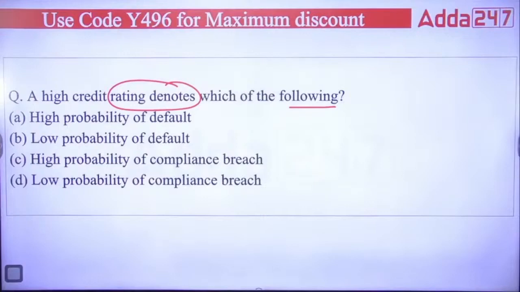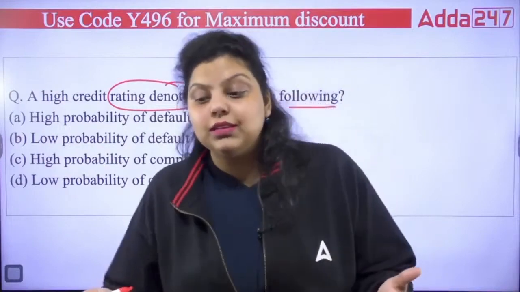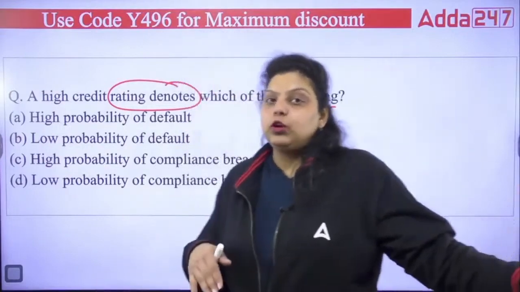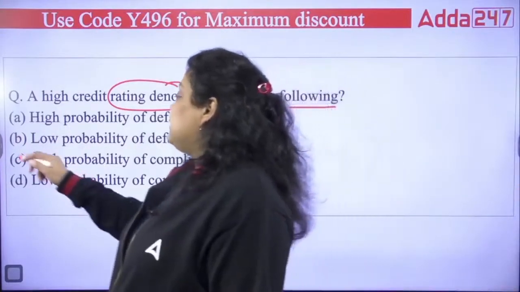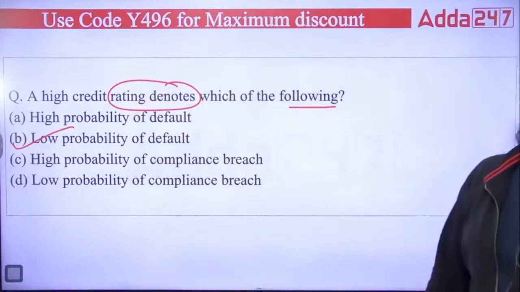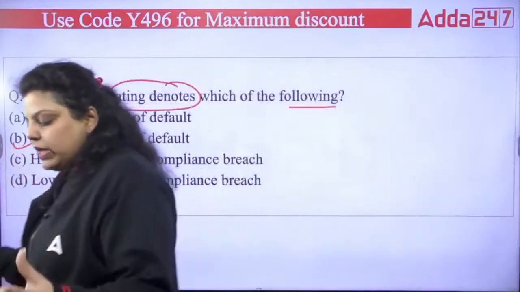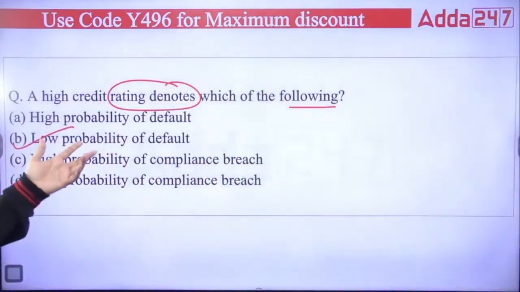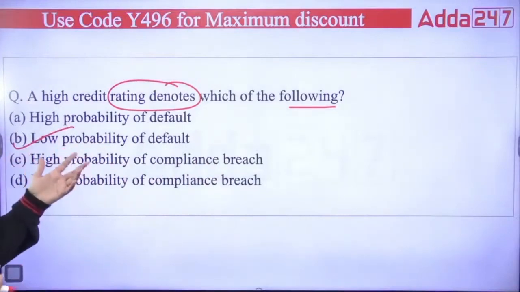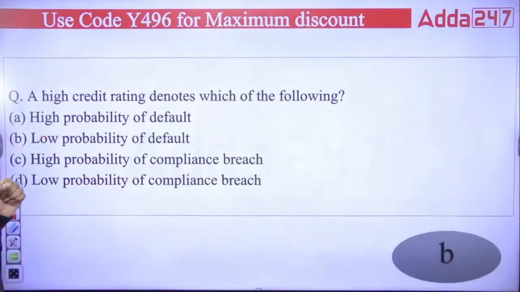If you have a high credit rating, it means it's better to invest in this company, because it has a low probability of default. Clear? As per the credit rating, we find out whether the investment in a company carries a high or a low probability of default. So the right answer here is B.